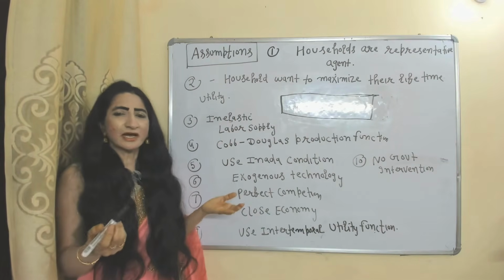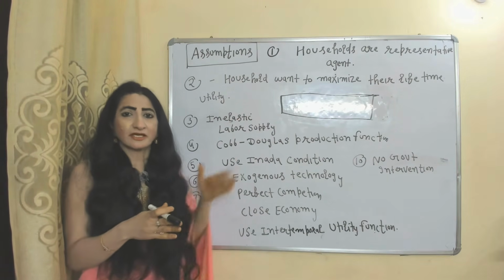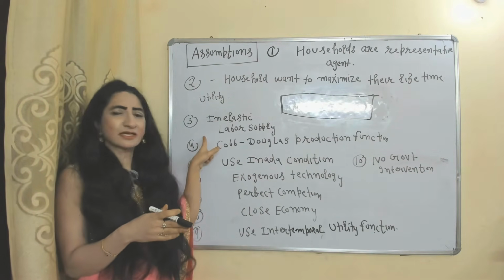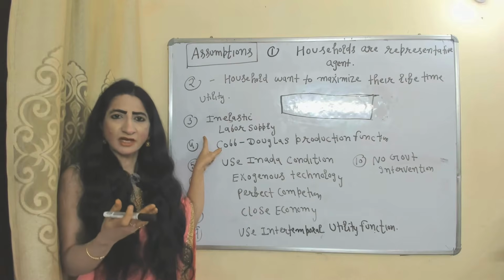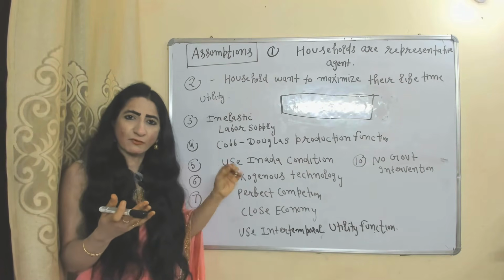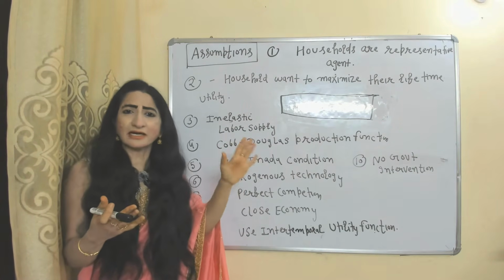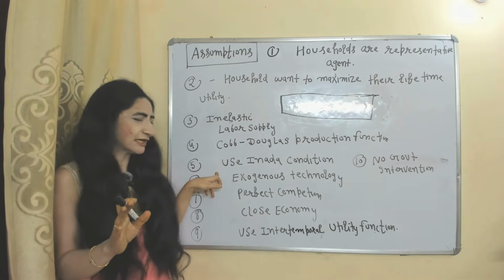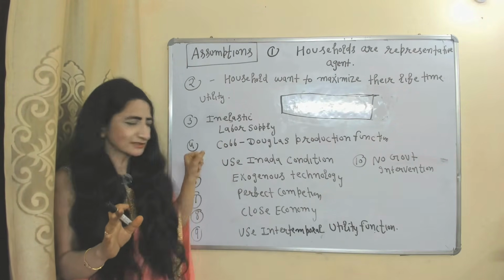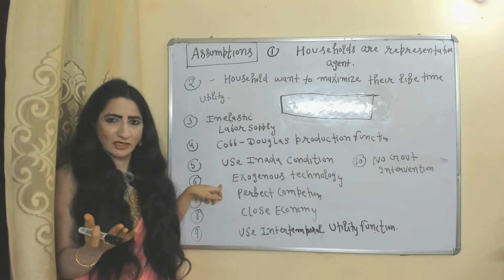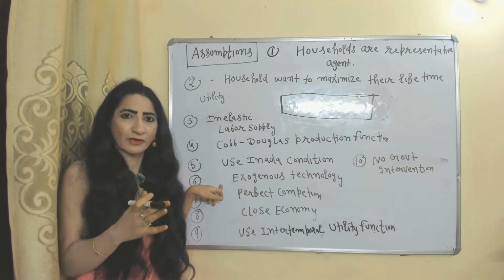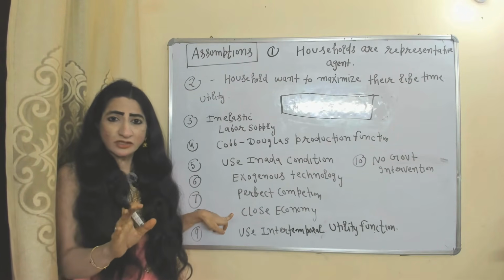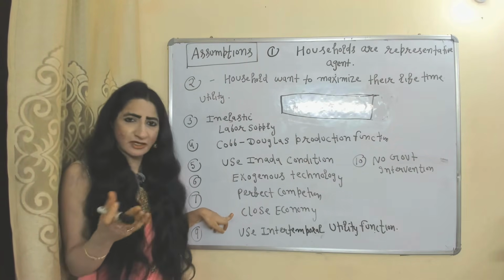Assumptions. Households are a representative agent. They want to maximize their lifetime utility. Inelastic labor supply, that means a household supplies exactly one unit of labor regardless of their wages. Use a Cobb-Douglas production function and Inada conditions. We will discuss what these conditions are. Exogenous technology, that means technological progress is determined outside the model. Perfect competition. Closed economy, it doesn't talk about international trade.